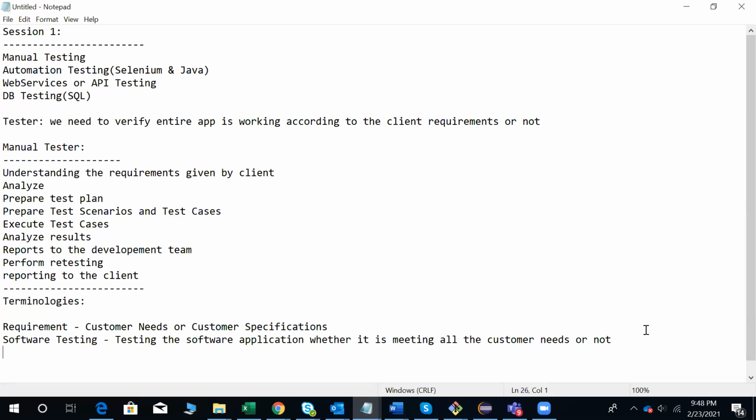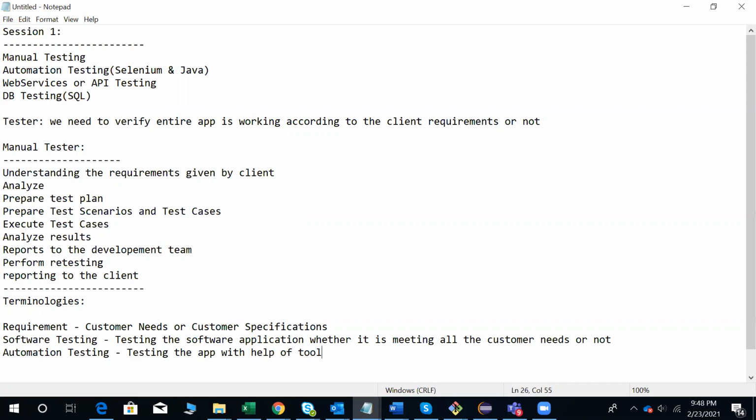What is automation testing? Automation testing is testing the application with the help of a tool, any tool.